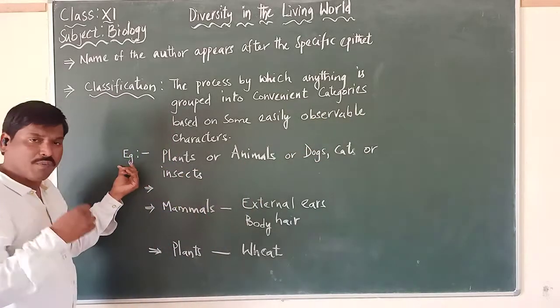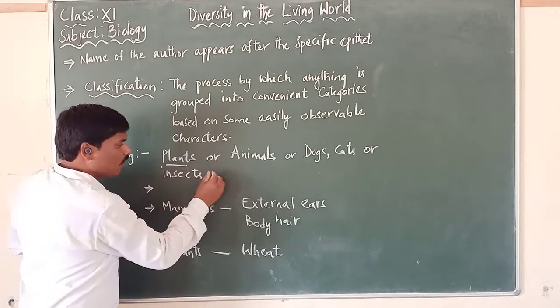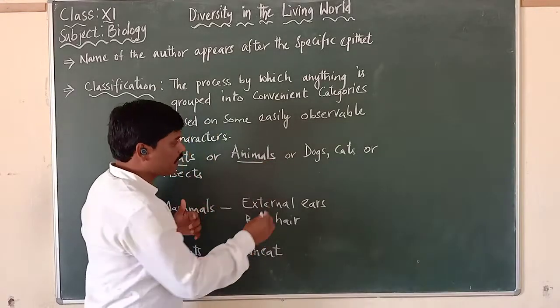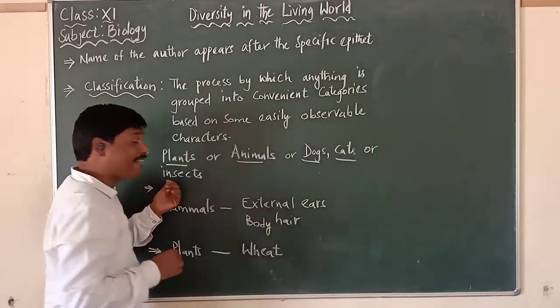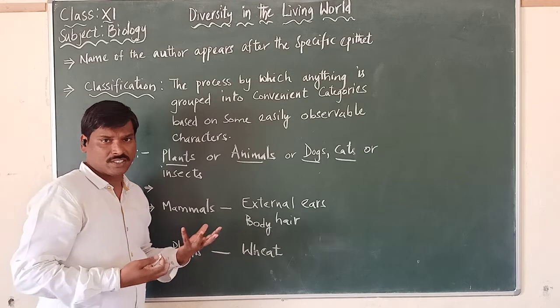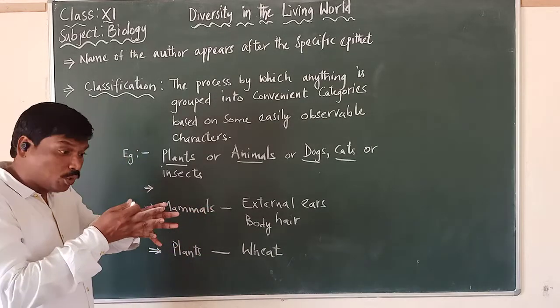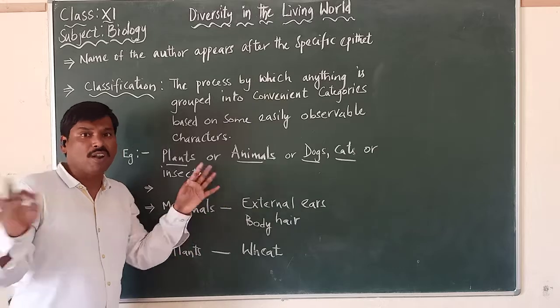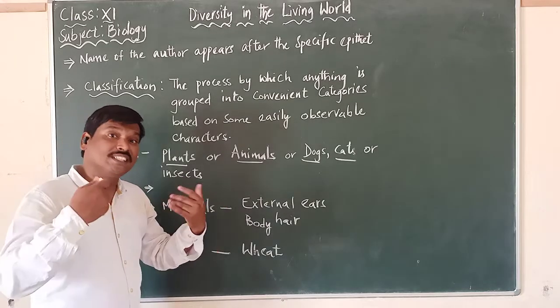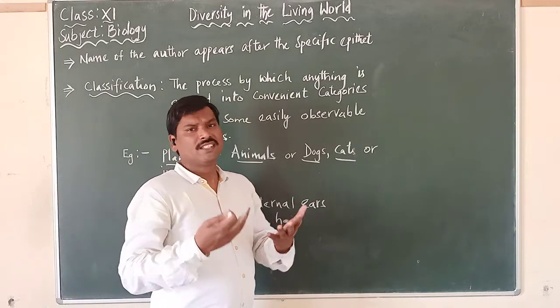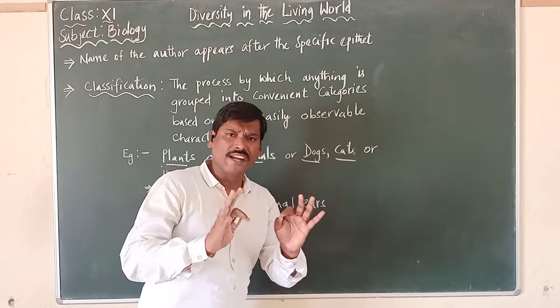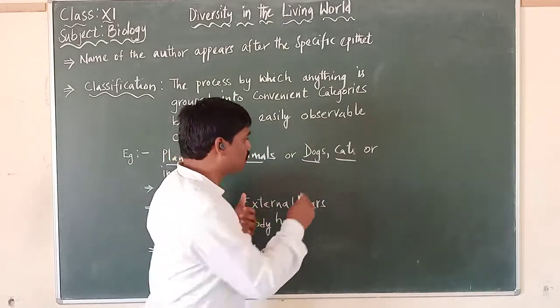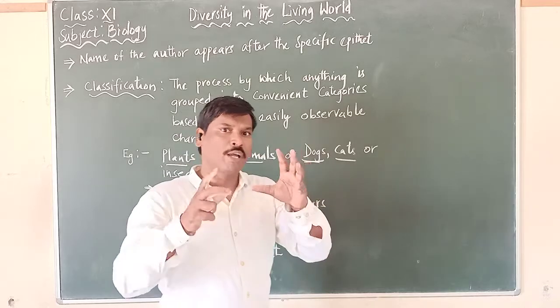Now for example, if you are taking plants, animals, dogs, cats or insects, any of these are grouped. That is called what? Classified. We have classified all of them separately so that it is easy for us to understand. Suppose I am talking about the dog.